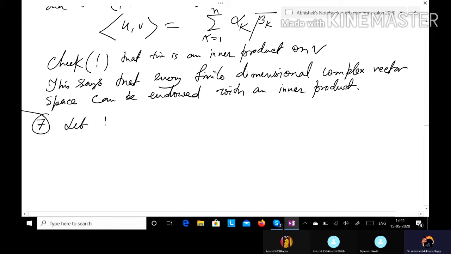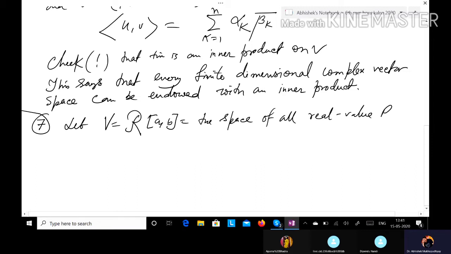Let V equal R[a, b], where R[a, b] denotes the vector space of all real valued Riemann integrable functions over the closed interval [a, b].